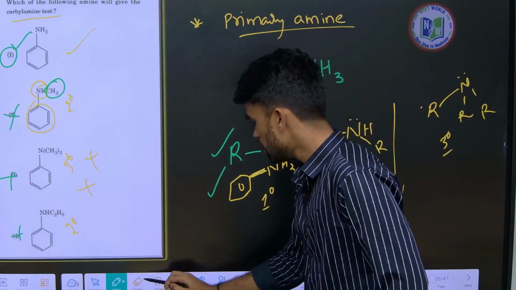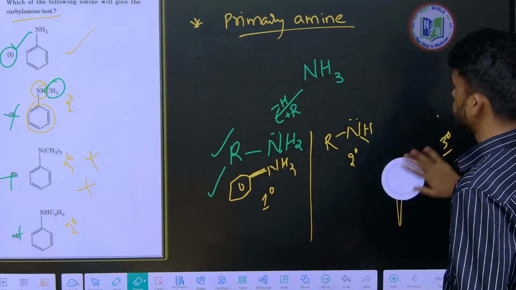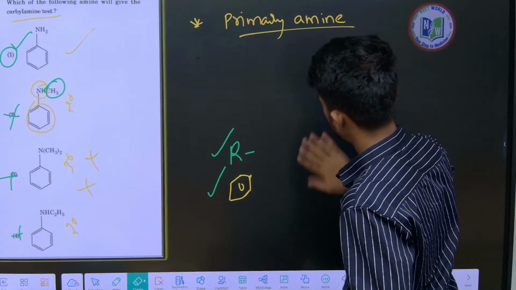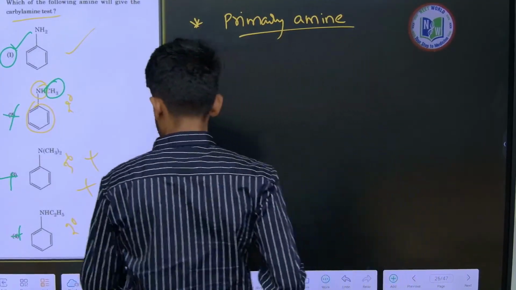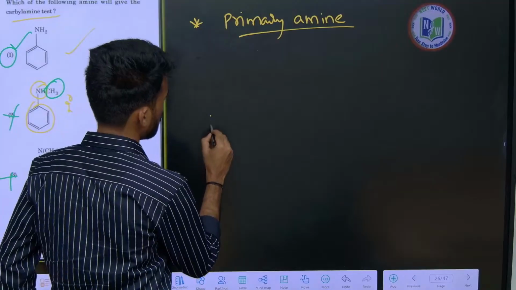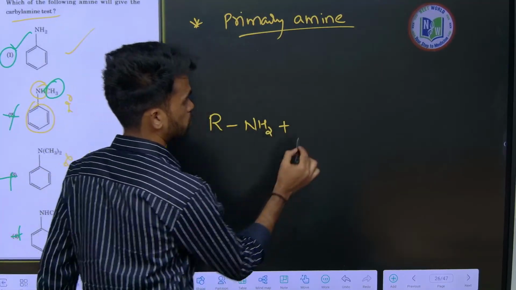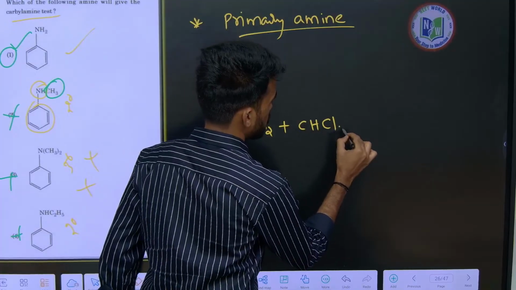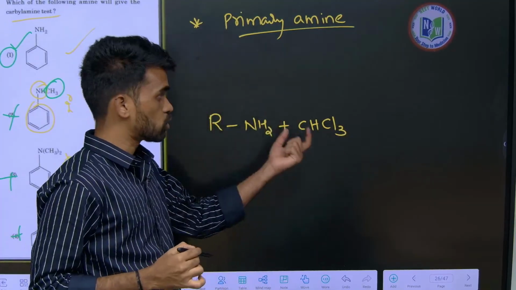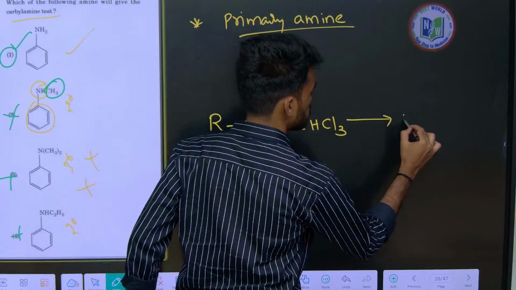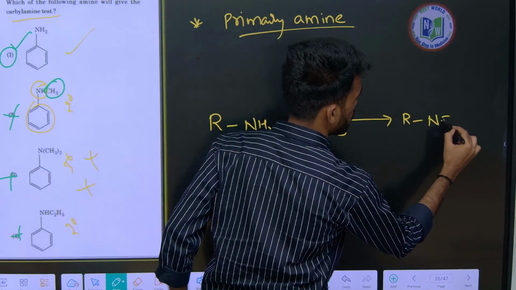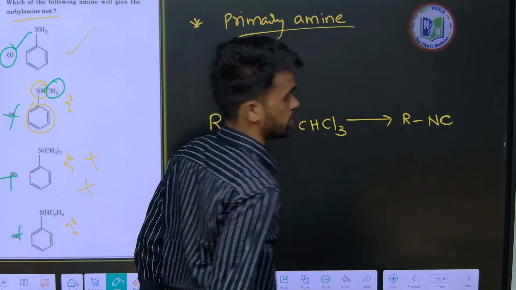Now here I want to make a question for you. When a primary amine reacts with chloroform, that is the carbylamine test, it forms a compound like this, an isocyanide.